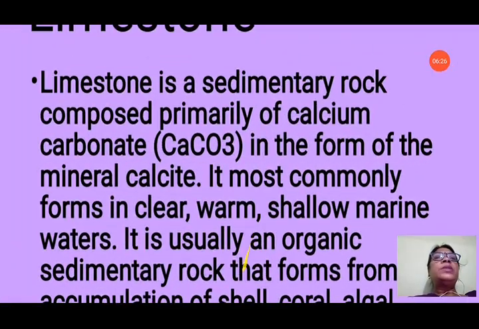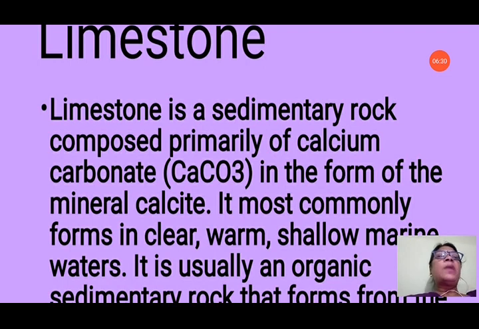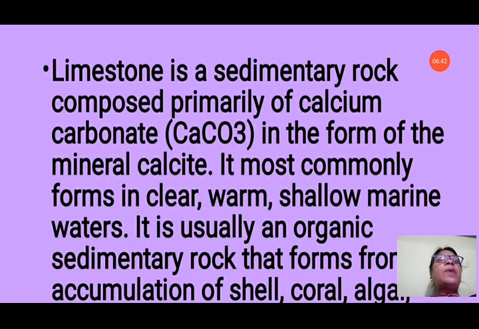Now the next stone is limestone. As the name says, it mostly contains calcium carbonate. Limestone is also a sedimentary rock composed primarily of calcium carbonate. CaO, calcium oxide, is lime, and calcium carbonate is the combination in the form of the mineral calcite. The mineral present in limestone is called calcite, as the name comes from calcium.